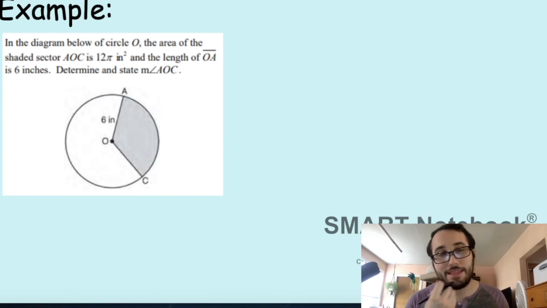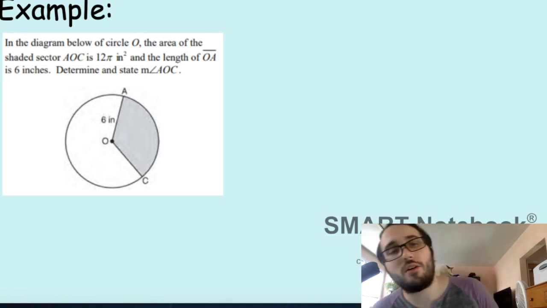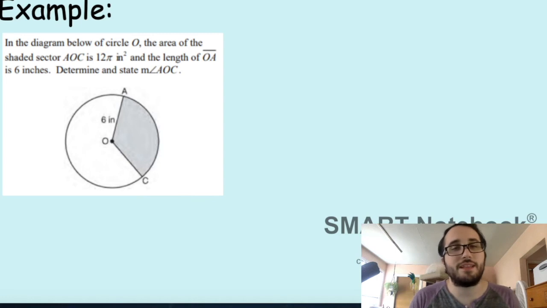All right, let's do the last example. I'm doing a lot of examples here because there are different ways that this question can be asked. It says, in the diagram below, circle O, the area of the shaded sector of AOC is 12 pi inches squared, and the length of OA is 6 inches. Determine and state the measure of angle AOC.